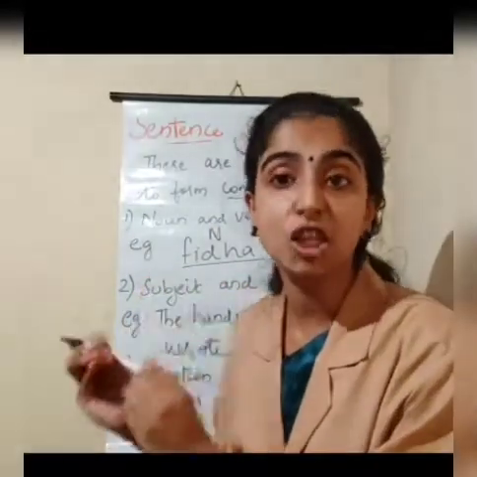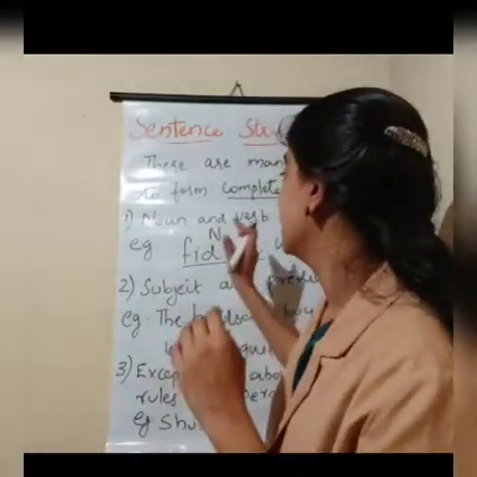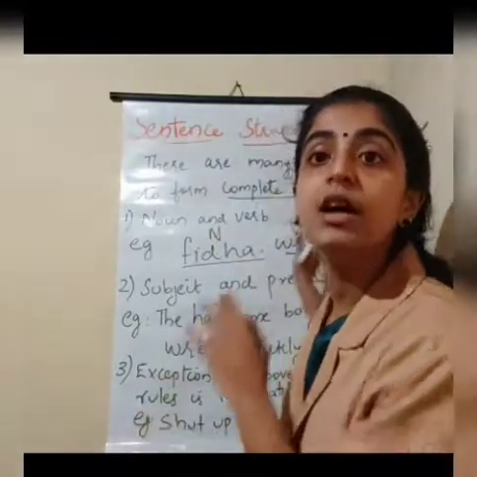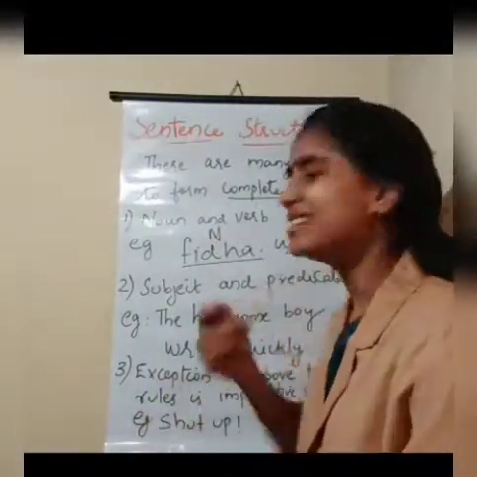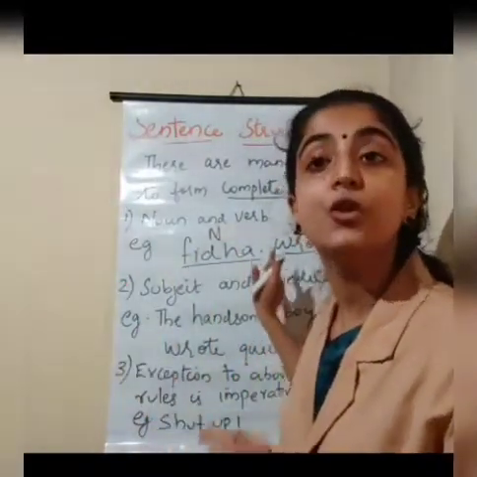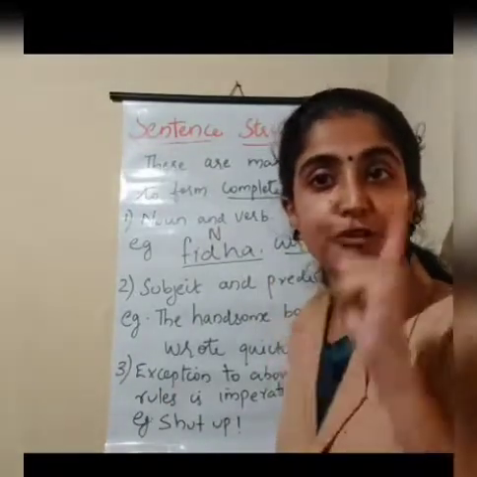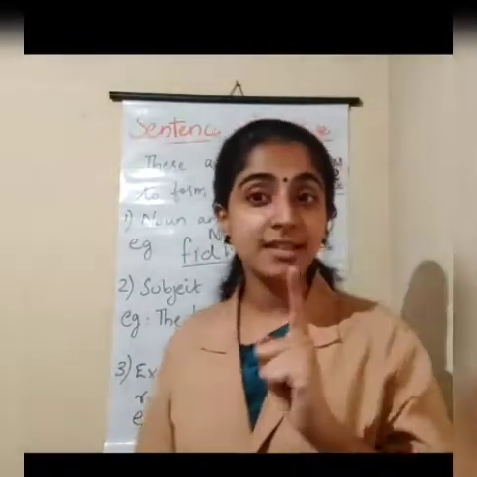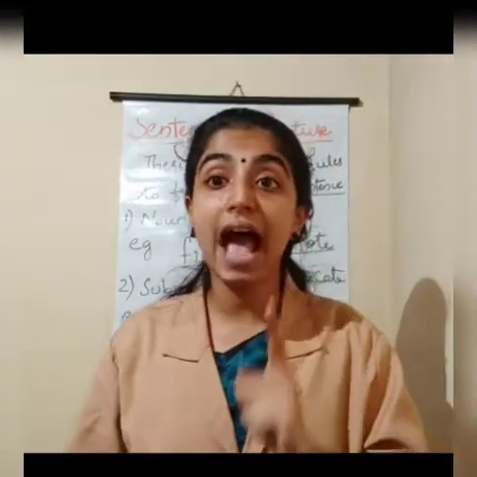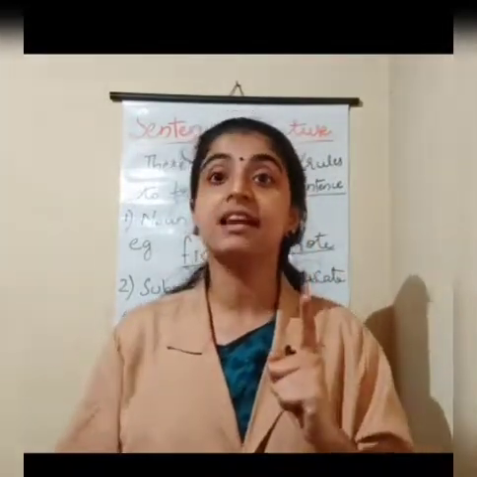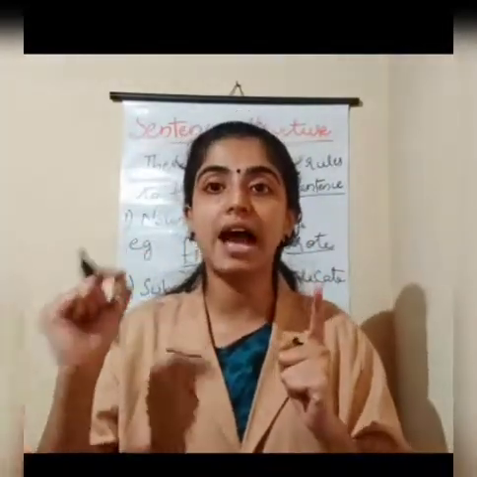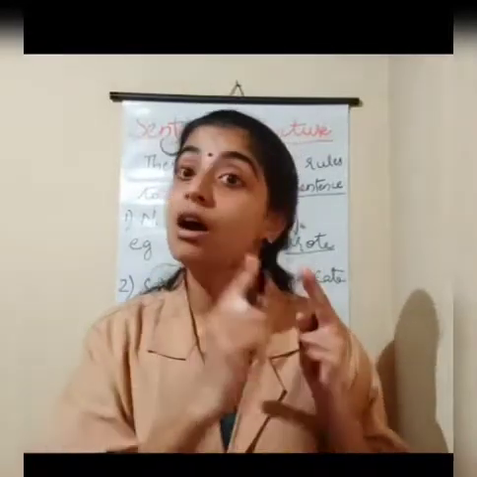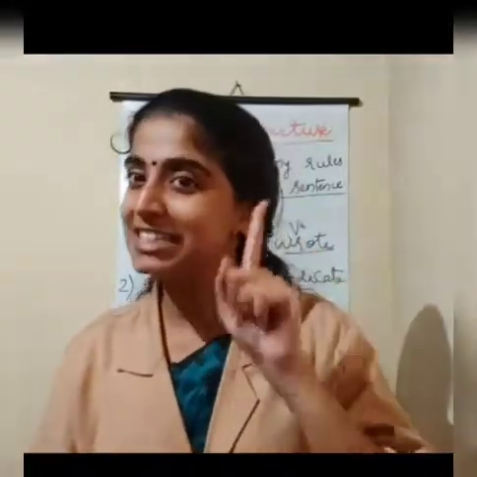Verb means the action words. That means what is the noun doing? That is the verb. Okay? Wrote means it is writing. So wrote is the verb over here. You got it? You got the first rule? The first rule is that a complete sentence should have a noun and a verb. That is the first rule. You got it? Yes, very good.